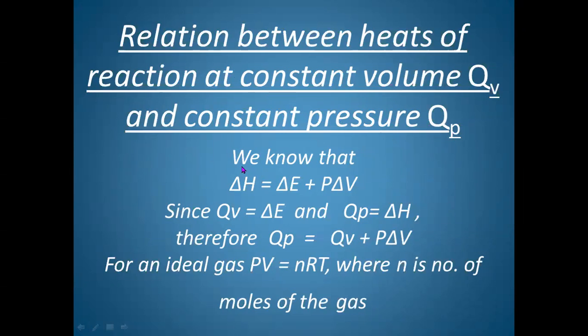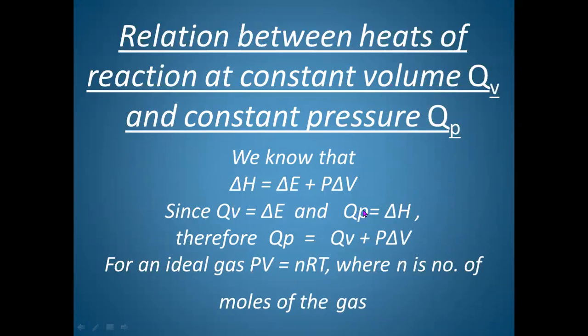We recall that delta H is equal to delta E plus P delta V. It means change in enthalpy is the sum of change in internal energy plus work done. Now, QV means heat absorbed at constant volume. At constant volume, delta V is 0, so P delta V will become 0. Therefore, the whole heat absorbed is equal to the change in internal energy.